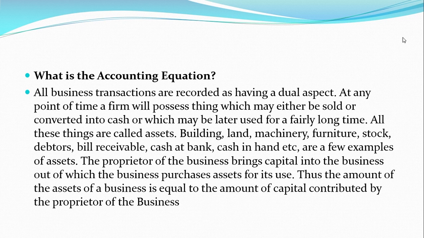So, when we talk about the accounting equation, we are trying to balance out the resources and the obligations that we have in the firm. So, we are matching the two sides here. Resources we are referring to as the assets and the obligations we are referring to as the liabilities. So assets and liabilities are always equal. That is what the equation is. Liabilities can be external liability or internal liability. Internal liability is also known as capital.